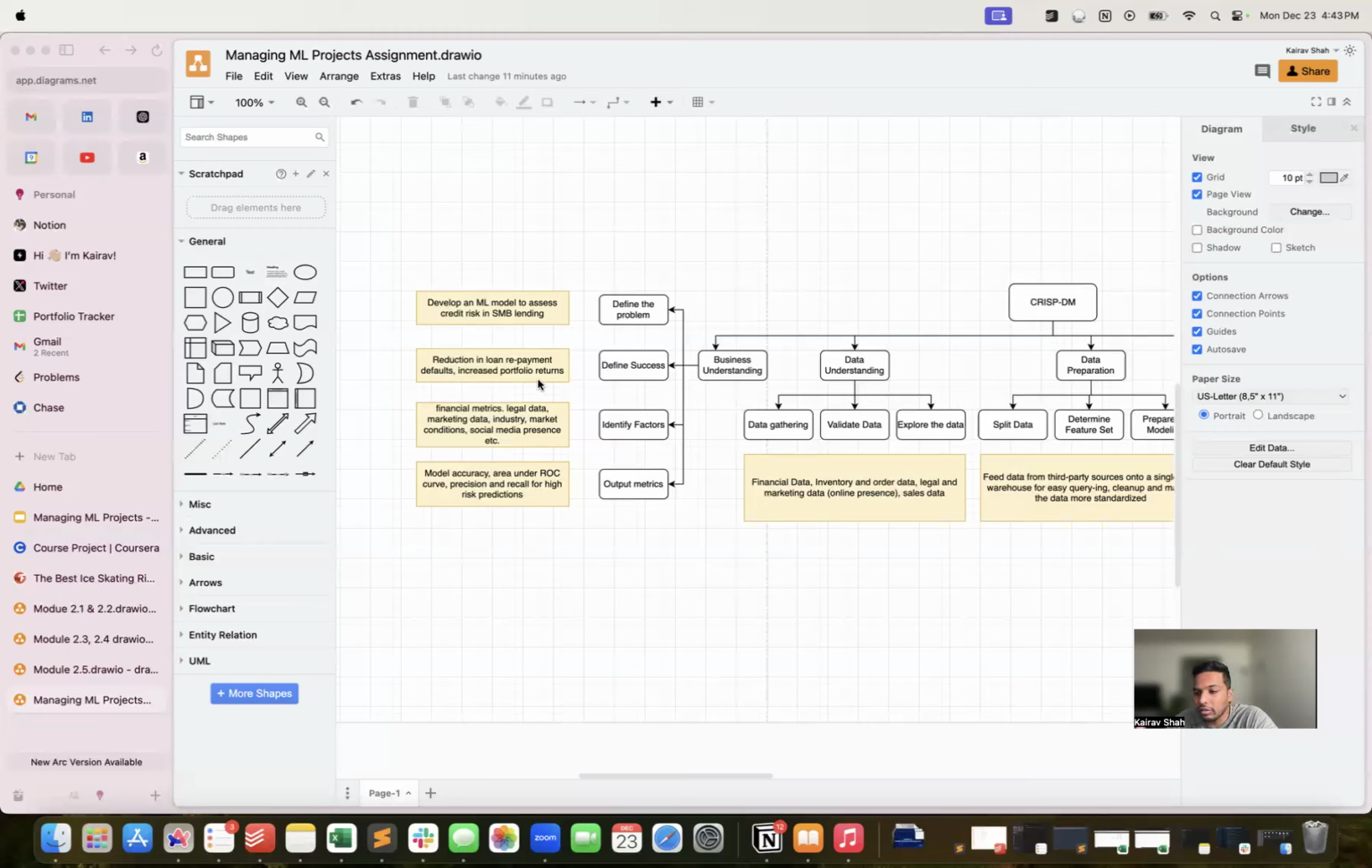The factors would be financial metrics, marketing data, legal data of the business. We also want to know the sales data, inventory data, all sorts of data. These factors are very important to even build the features for the model.